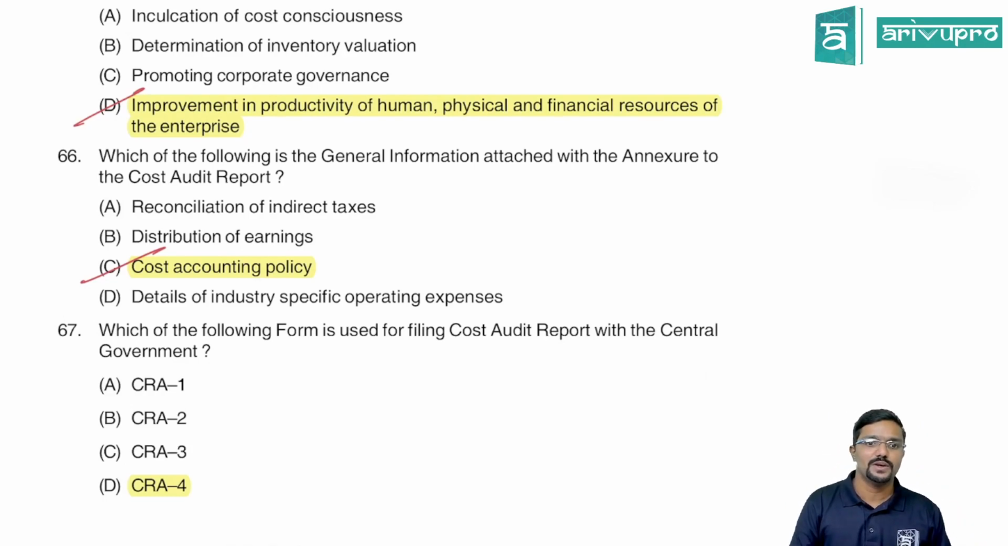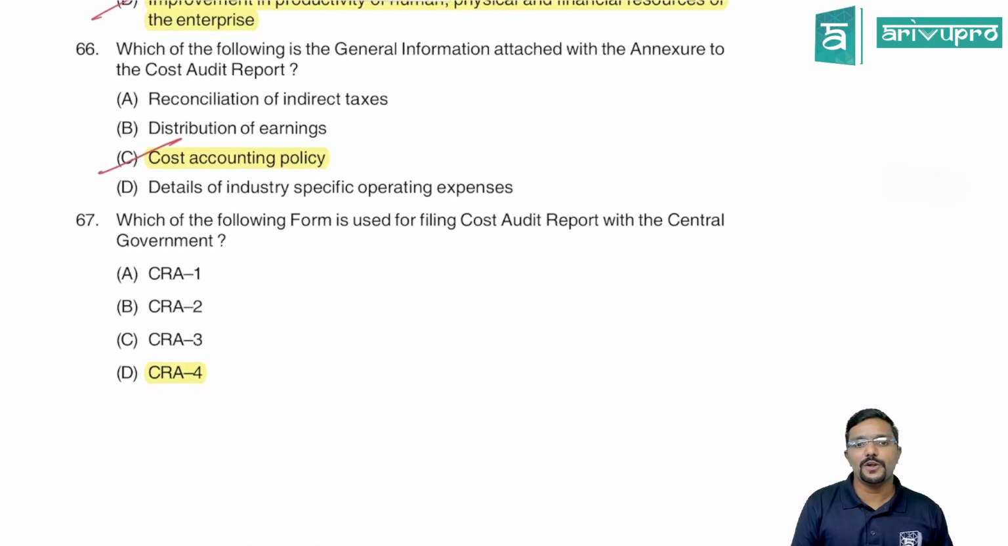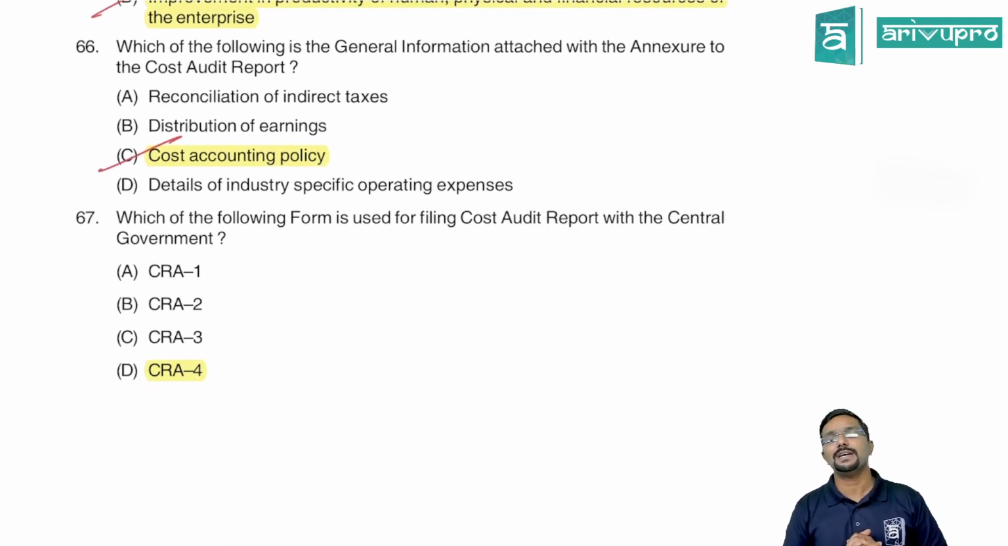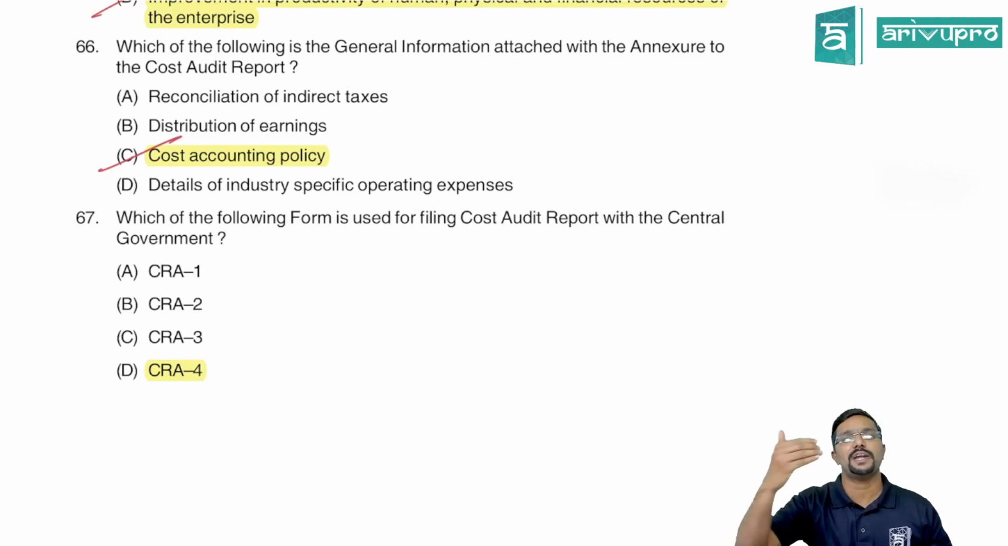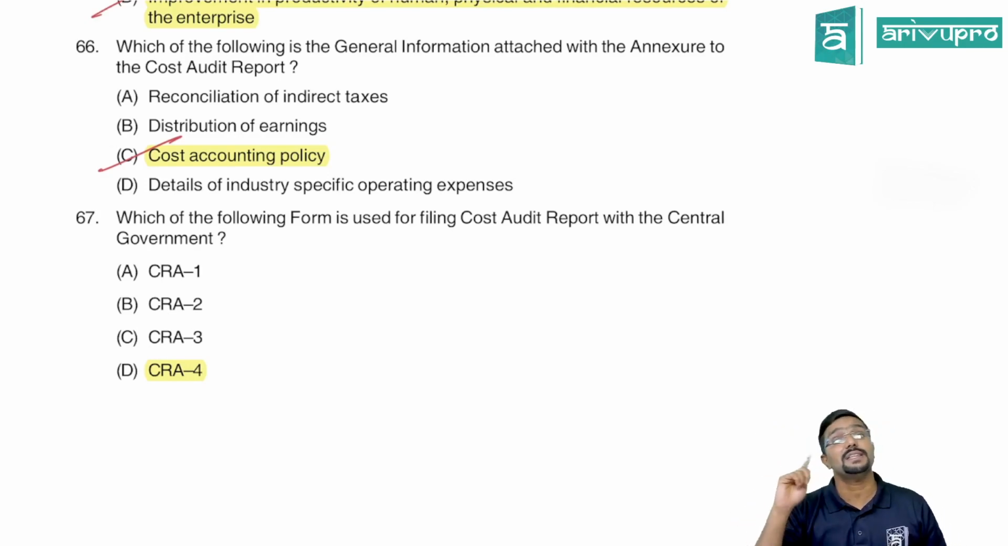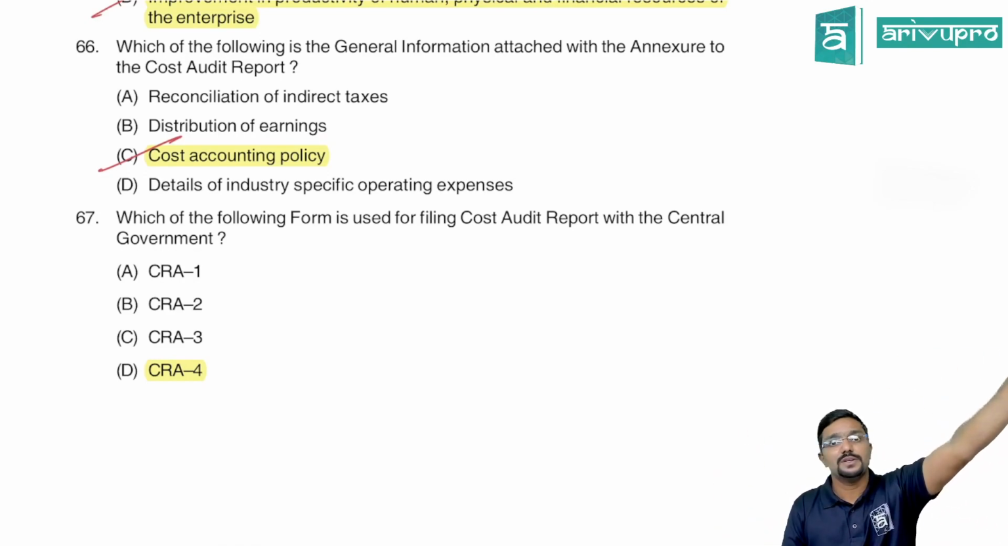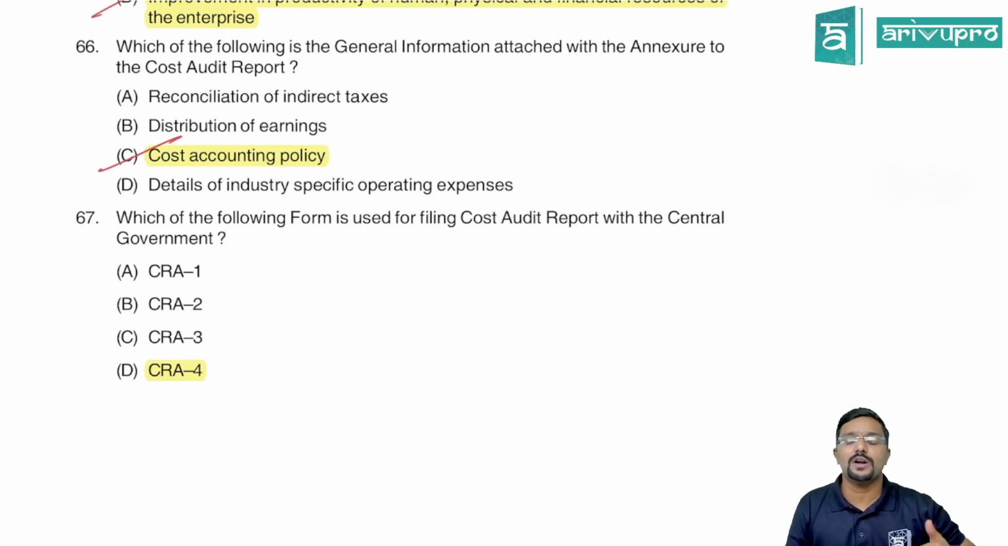Next, which of the following forms is used for filing the cost audit report with the central government? The cost auditor who is appointed will submit the cost audit report to the board of directors in form CRA 3. Once the board of directors receives this, they have to give their comments and pass on a copy of this report to the central government, in what form?